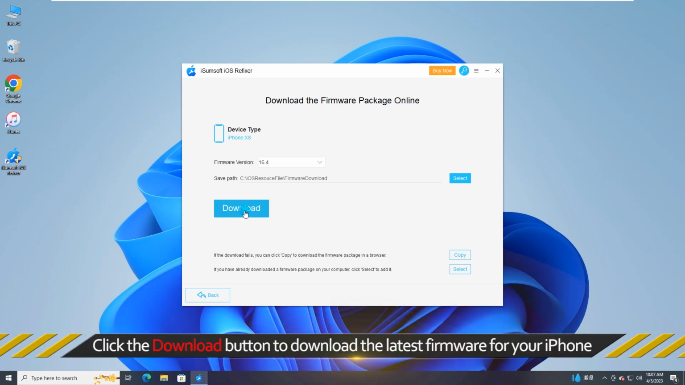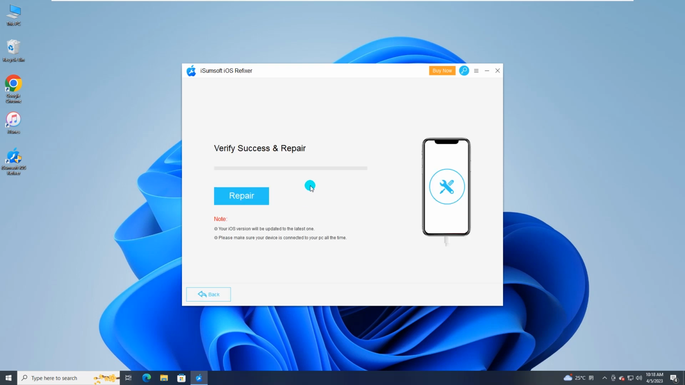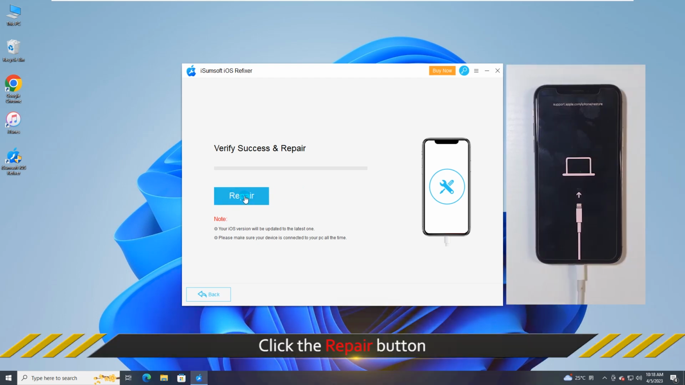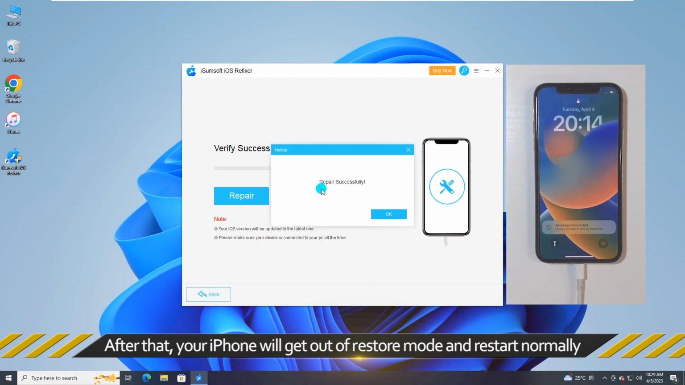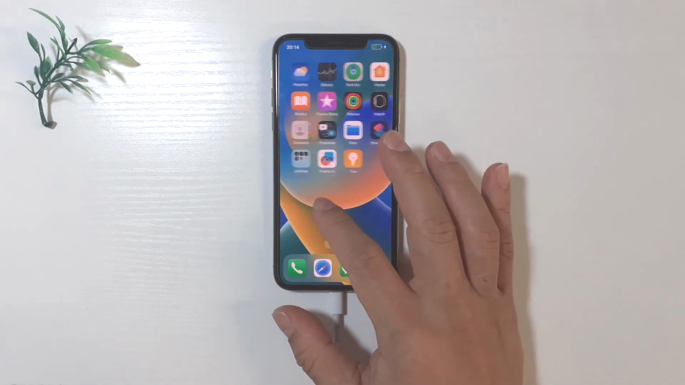Click Download to download the latest firmware required to repair your iPhone. Wait a few minutes until the download is complete. Finally, click Repair. The software will start repairing your iPhone to get it out of the restore screen. Your iPhone is now successfully out of restore mode and turned on normally. Now you can continue using your iPhone without any issues.